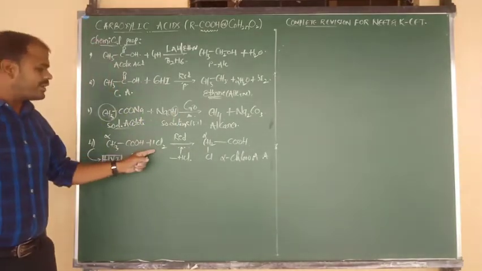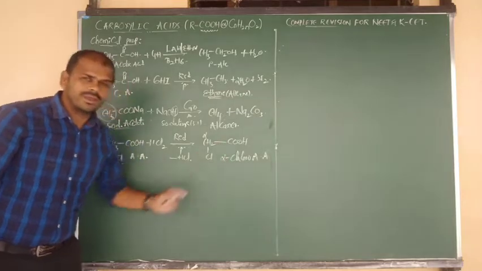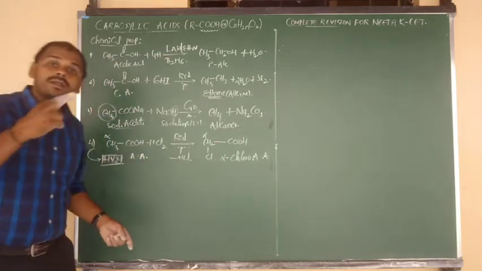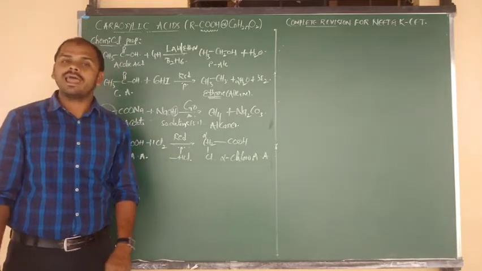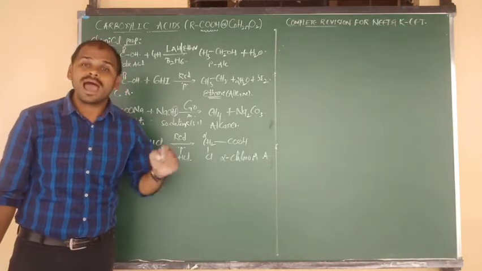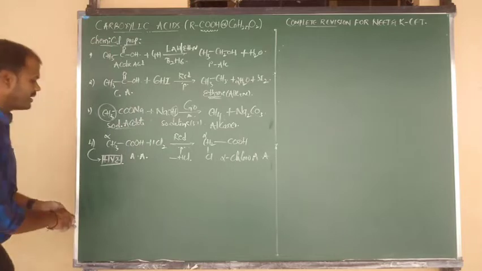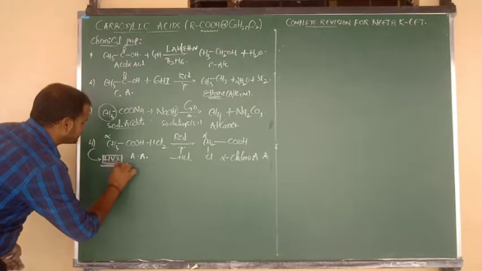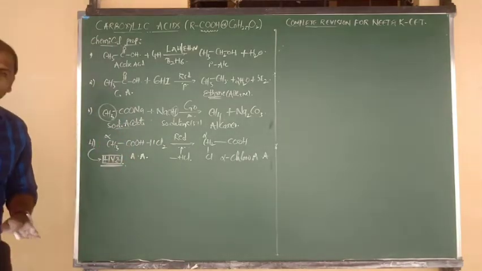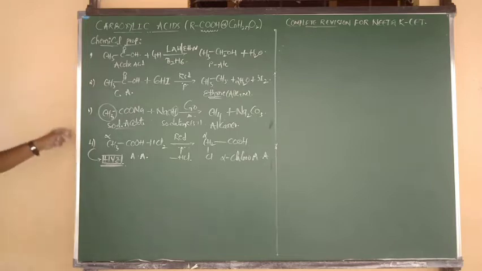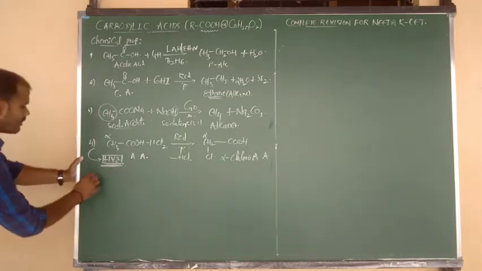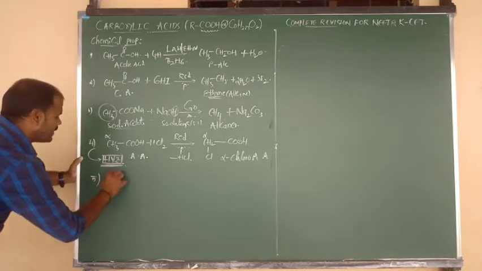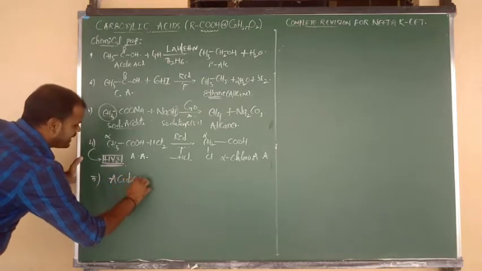Once again, 1 mole of Cl2 gives alpha halo acid, 2 moles of Cl2 gives dihaloacetic acid, 3 moles of Cl2 gives trihaloacetic acid. Like that, all types of halo acids we can prepare by using the HVZ reaction, the Hell-Volhard-Zelinsky reaction. Understood clearly? Good. Now another property I am going to discuss here.